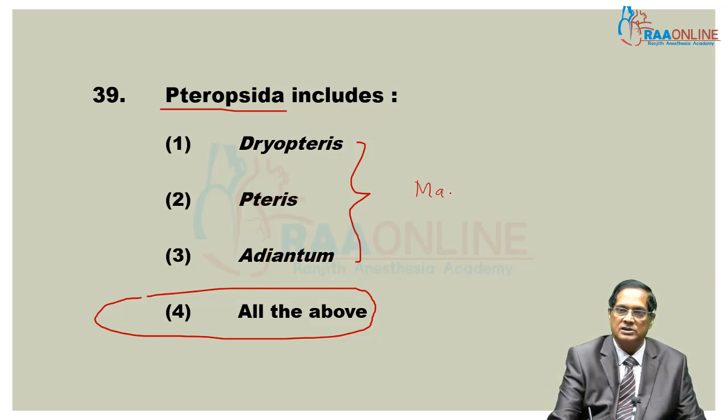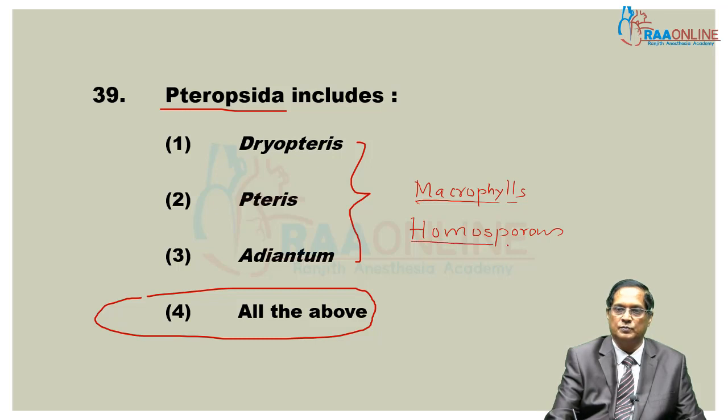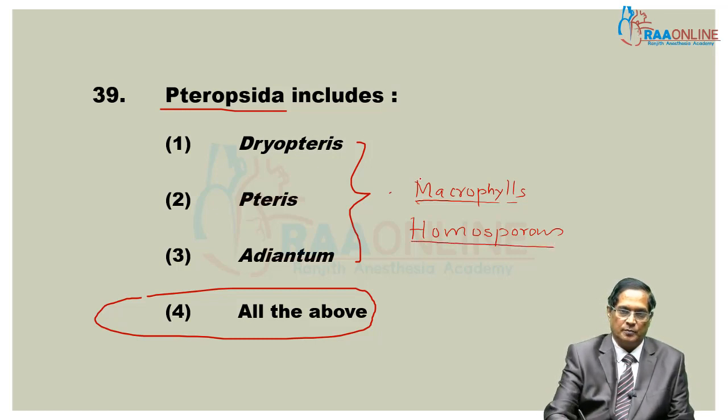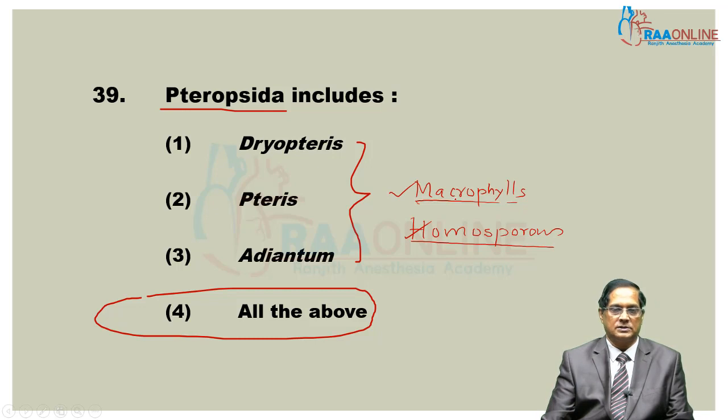They are macrophyllous. Second, they are homosporous. So, macrophyllous, homosporous.